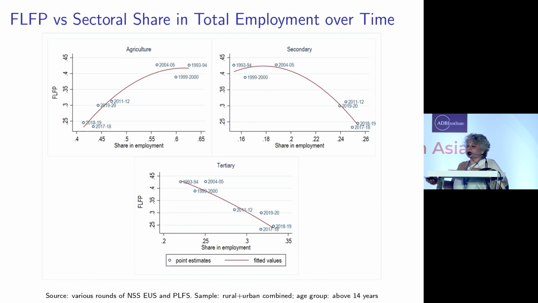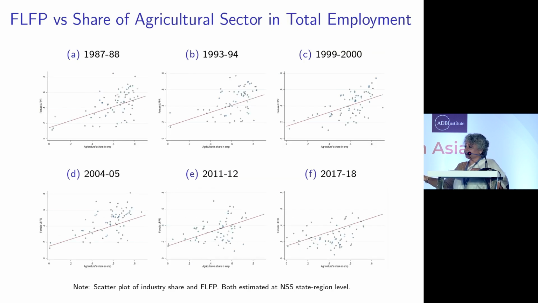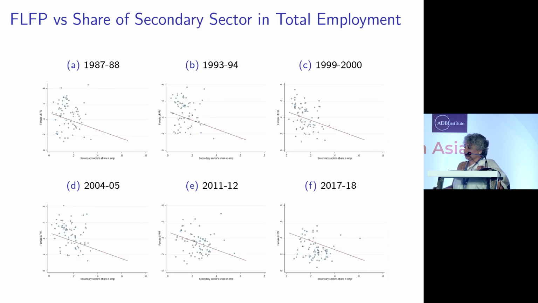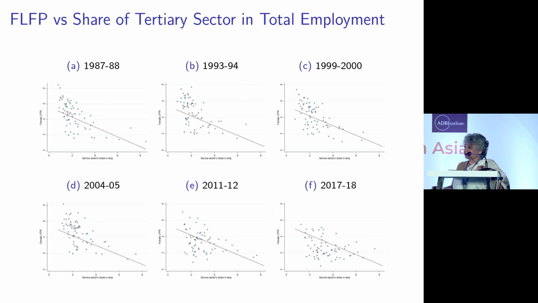Now here is the same story told in a different way with three sectors, and you have to read the graph backwards: the high level is the earlier year, and as you go over time, you go towards the bottom left corner of the graph. So this is just the same story told in many different ways.